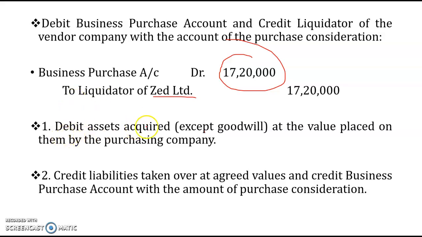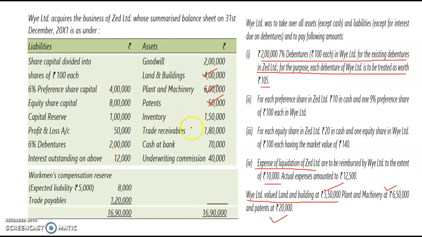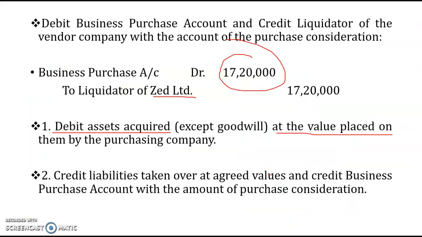So debit assets acquired except goodwill at the value placed on them by the purchasing company. So debit all the assets that are acquired at the value placed on them by the purchasing company. Most of the other figures would be at book value only, but those figures which are mentioned specifically are to be revalued at that point.